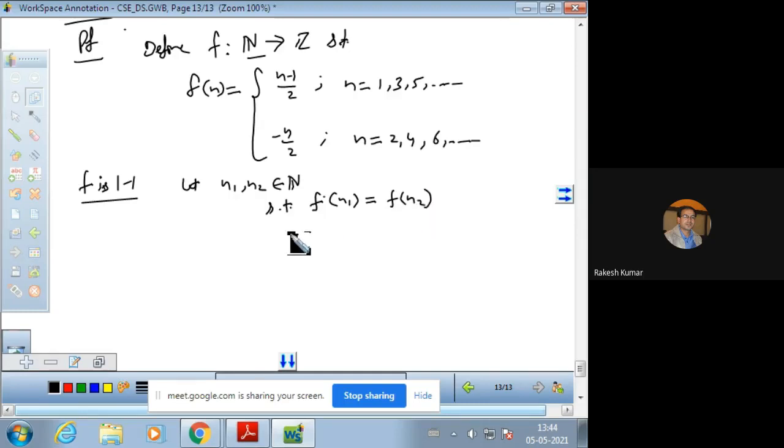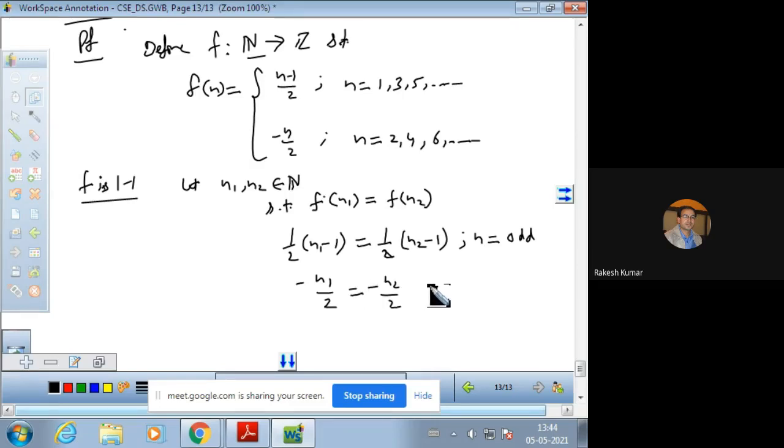This gives that 1 by 2 n1 minus 1 is equal to 1 by 2 n2 minus 1 when n is odd, and minus n1 over 2 is equal to minus n2 over 2 when n is even.